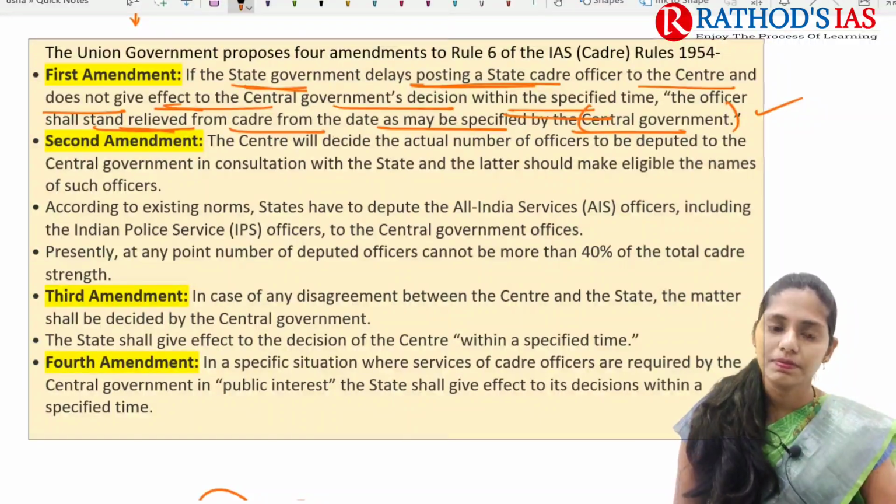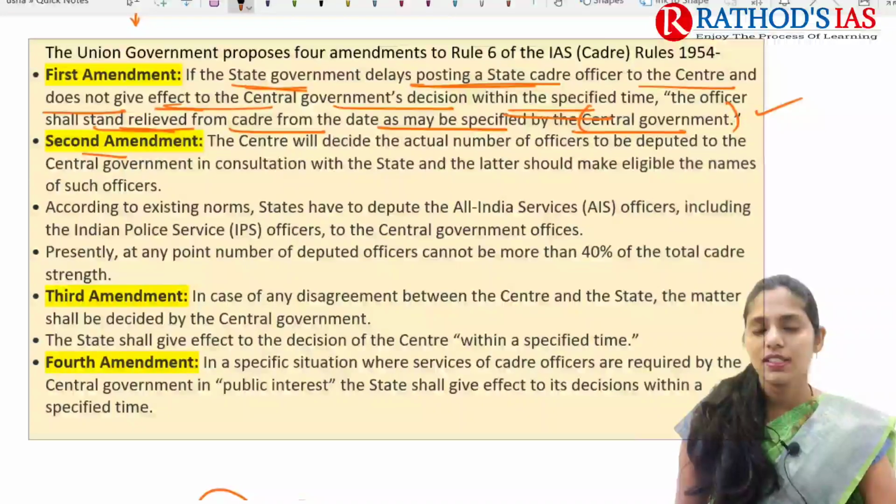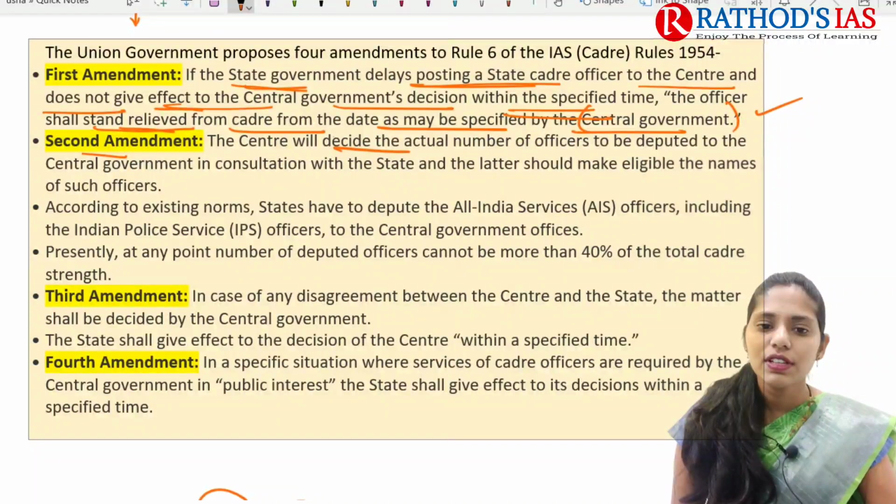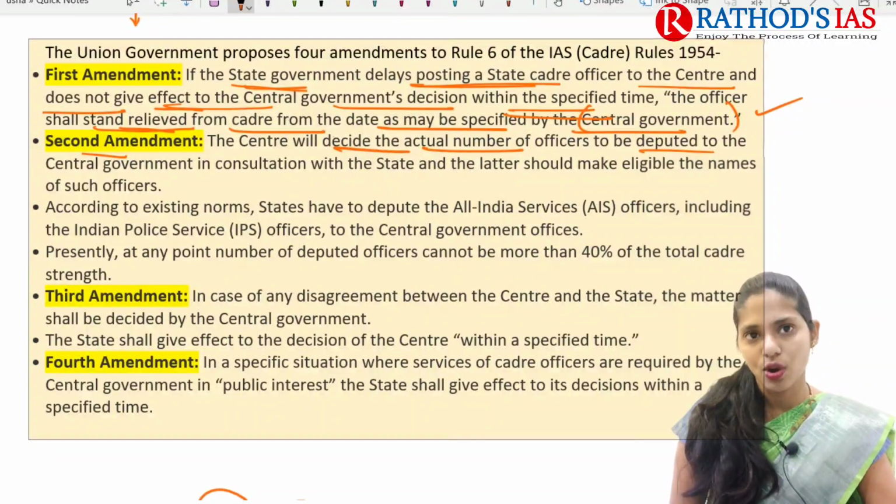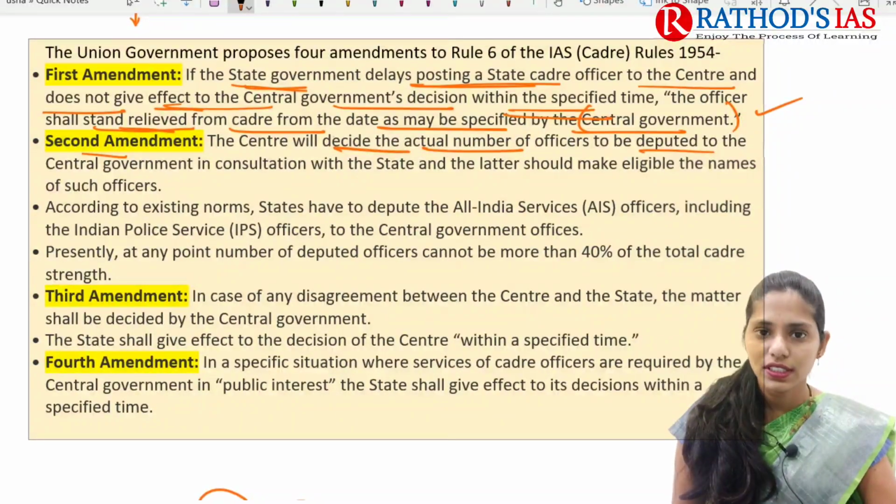It affects federalism. Next, the second amendment: the center will decide the actual number of officers to be deputed to the central government, in consultation with the state.